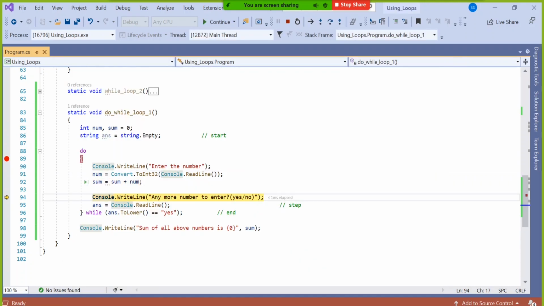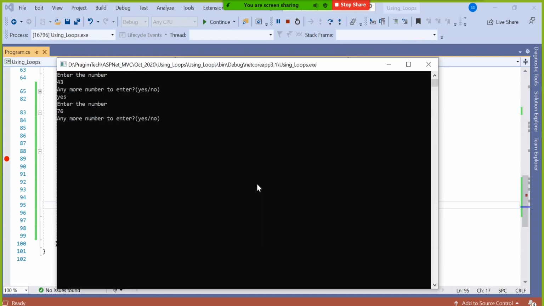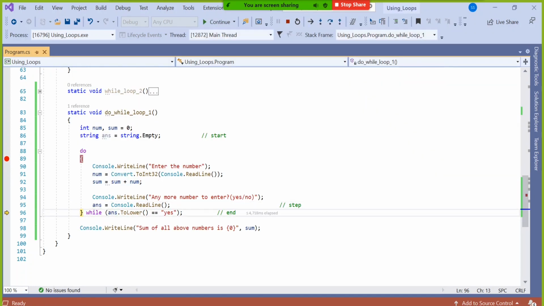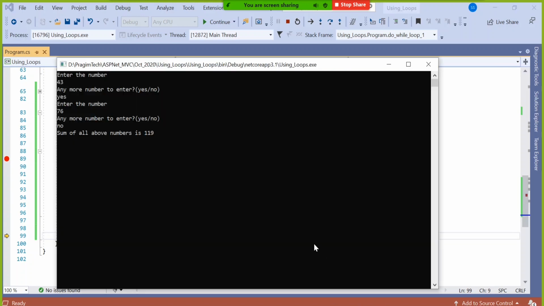Then it will add it. Again, it will ask me, do you want to continue? Suppose I say no, I have no more number. Then this time when it comes, obviously this will be false and it will not allow me to go up. So it will go down. Have a look. Now it displayed sum is 119, 43 plus 76, 119.